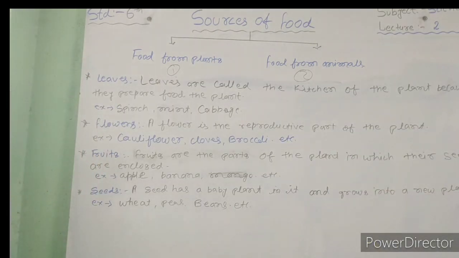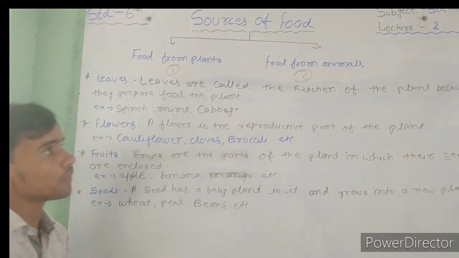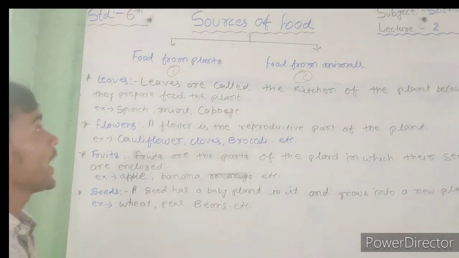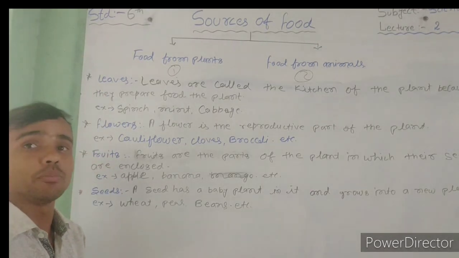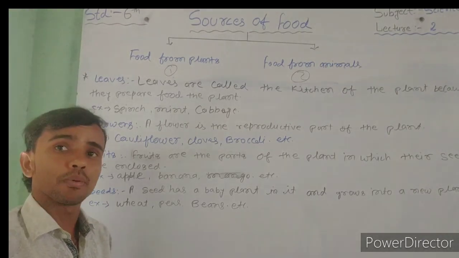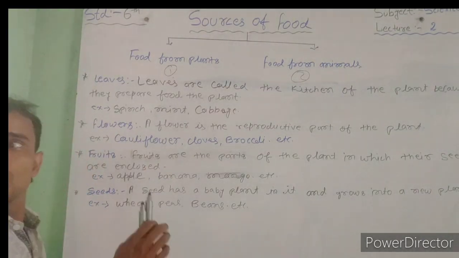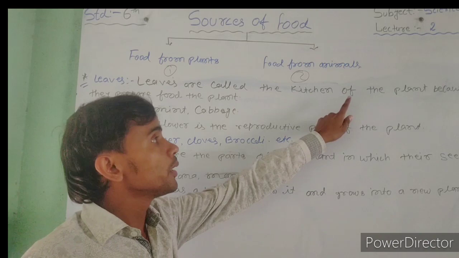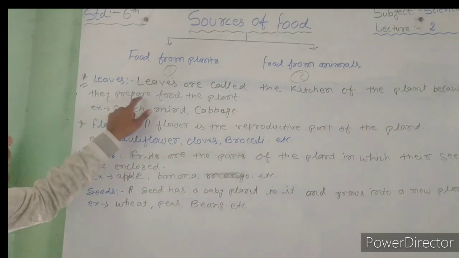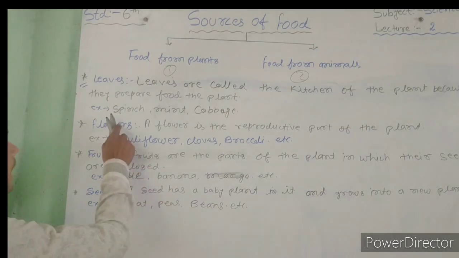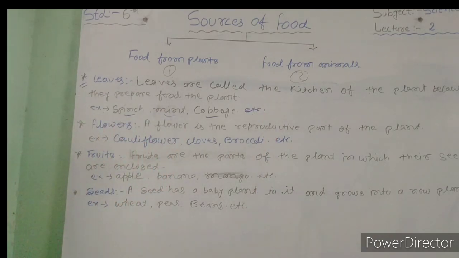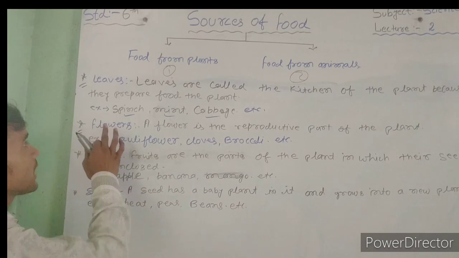Okay, my dear students, our next topic is leaves. Leaves are called the kitchen of the plant because they prepare food for the plant. Why do we call the leaf the kitchen of the plant? Because it prepares the food for the plants. Who prepares the food for the plant? Leaves. Example: spinach, mint, cabbage, etc. Okay, so that's the answer.